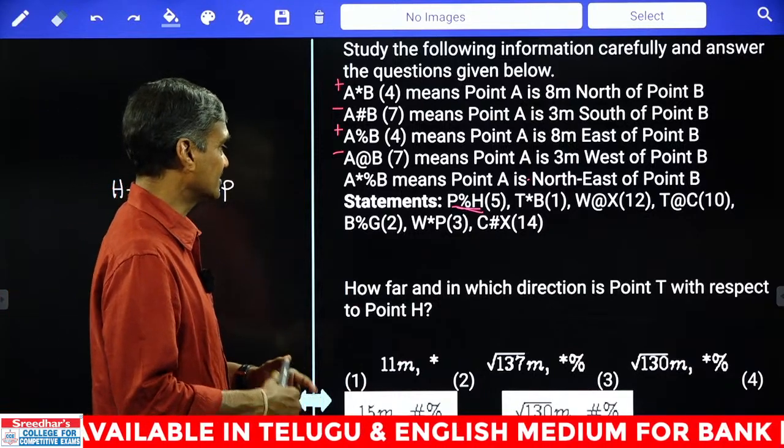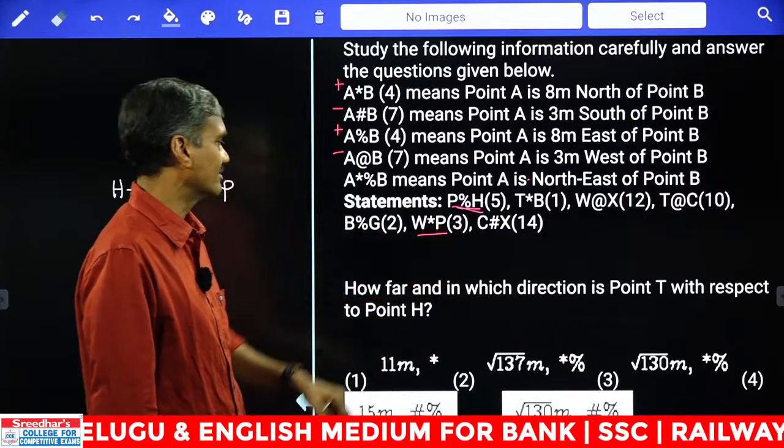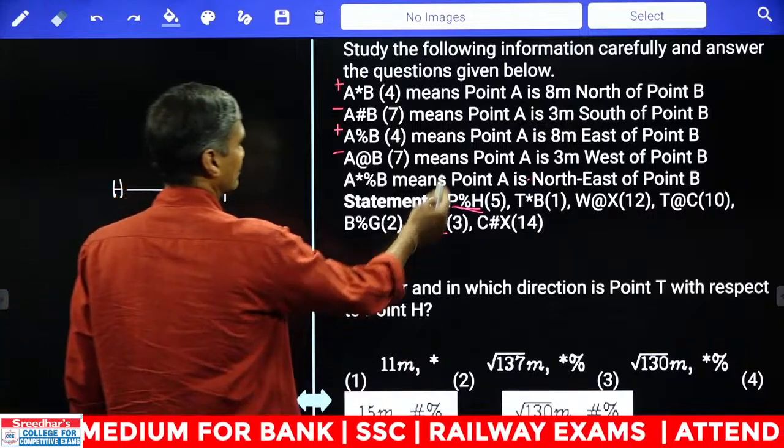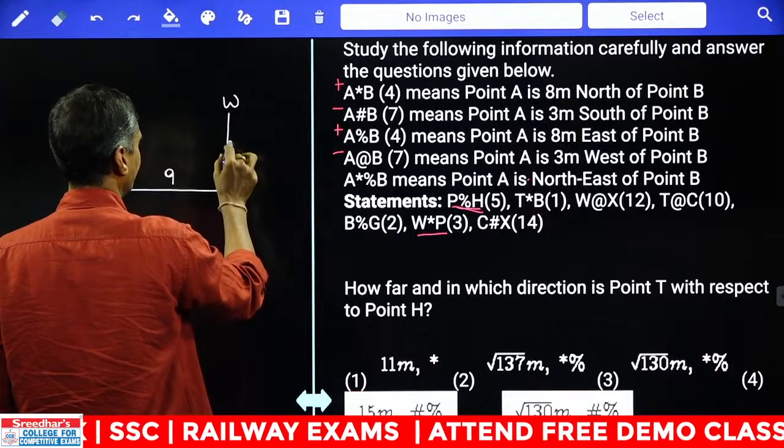Then the next statement should be related to this P and H. W star P: star means W is to the north of P. 3 is given, and 3 will become 3 plus 4, 7. Now W is 7 meters to the north of P. Is that correct or not?